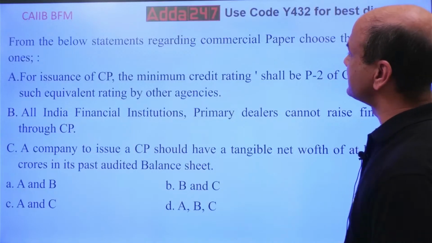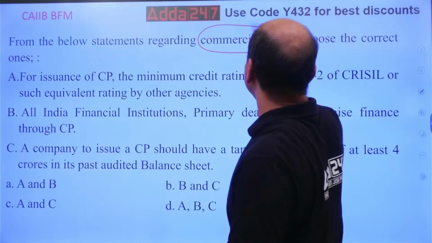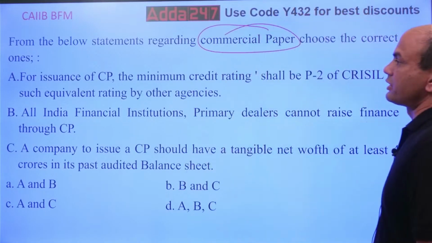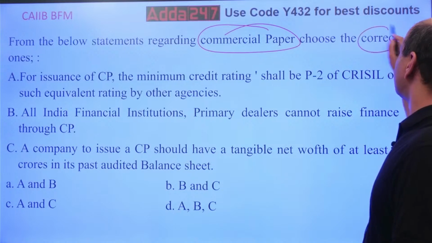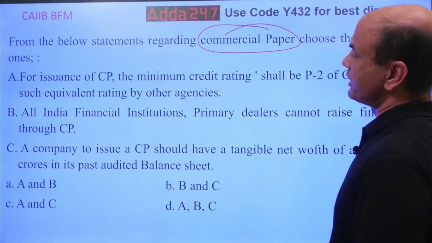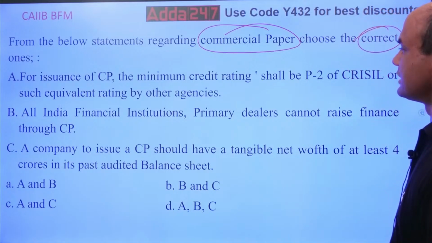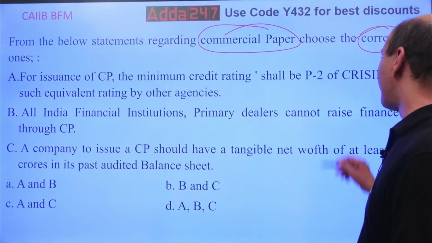From the below statements regarding the commercial paper, CP, choose the correct ones. See here, correct: you want to always focus on the important word, correct. For issuance of CP, minimum credit rating shall be P2 of CRISIL or such equivalent.